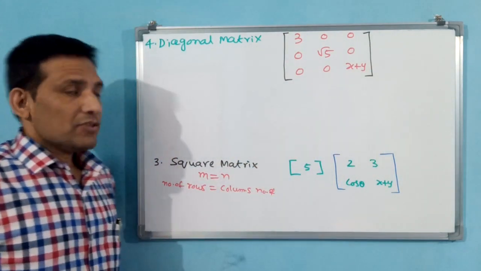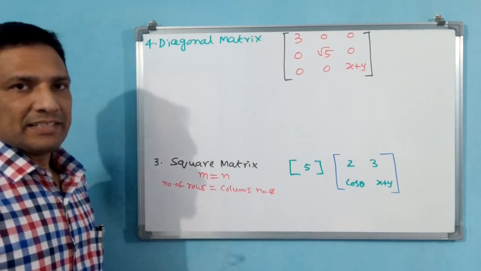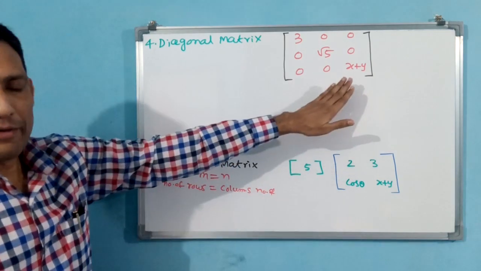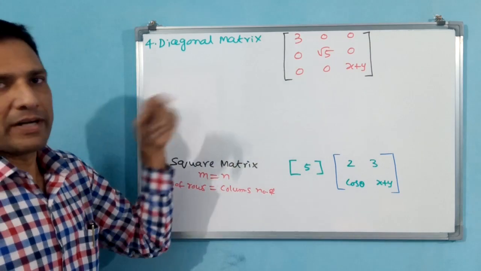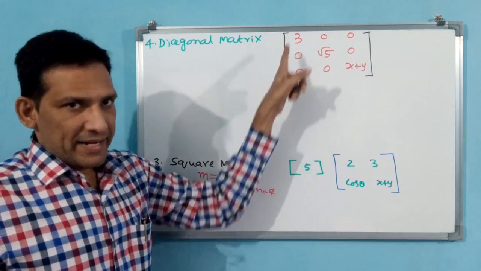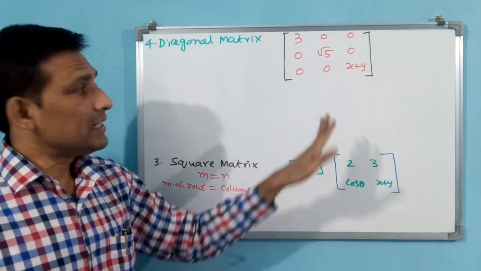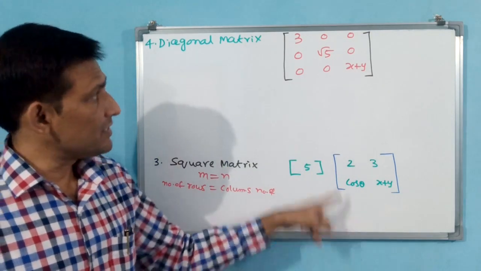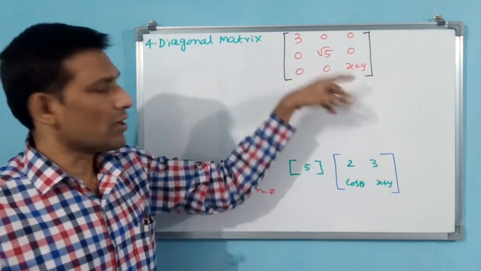See the matrix here. First you observe this matrix, then we go for the diagonal matrix. In this matrix, first of all, is this a square matrix? Yes, it is a square matrix. You see 3 rows, 3 columns are there.